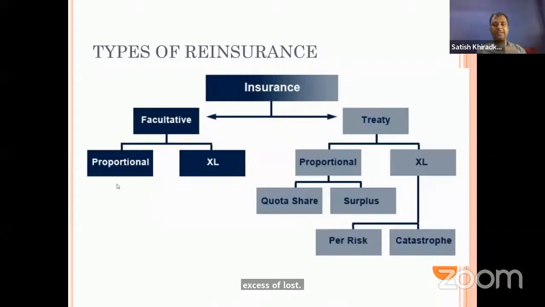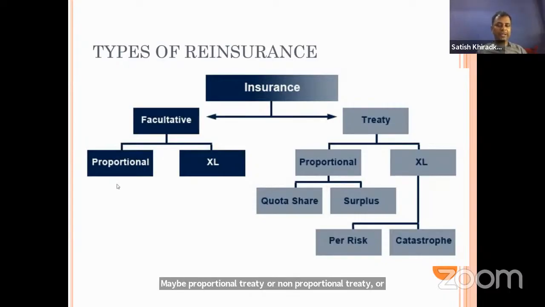We are just discussing these types so you will understand. If it is for one contract only, then it will be facultative surplus or facultative excess of loss. If it is for more than one contract, then it will be a proportional treaty or non-proportional treaty, surplus treaty or excess of loss treaty. Likewise, it will be there.